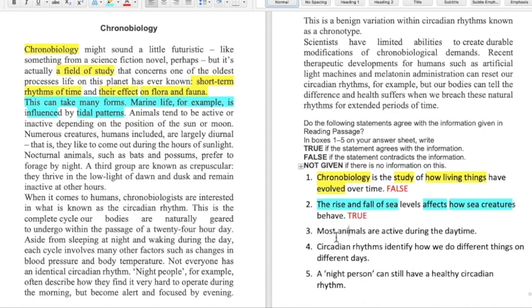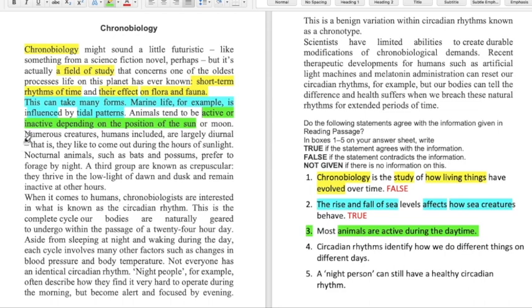Now next is most animals are active during the daytime. So most animals are active. Now my keyword becomes most animals, then active and then daytime. Now please remember that most is a qualifying word. Now let's read further. Animals tend to be active. So I've got one of my keyword here, active or inactive depending on the position of the sun or moon.